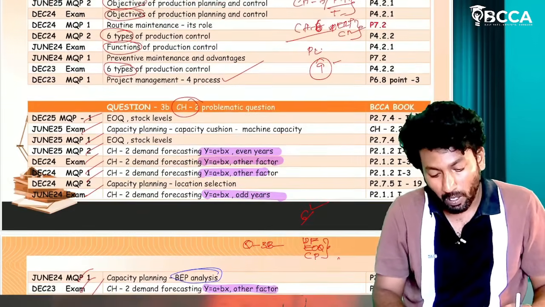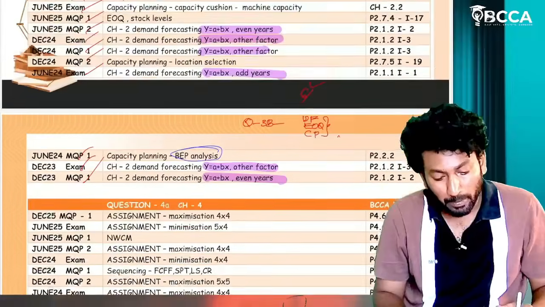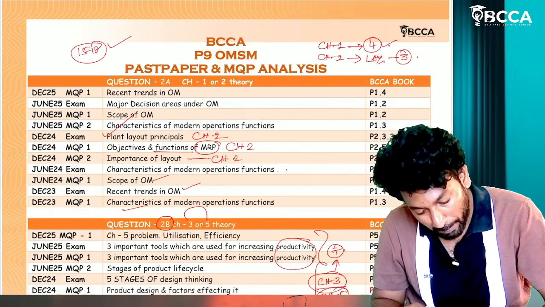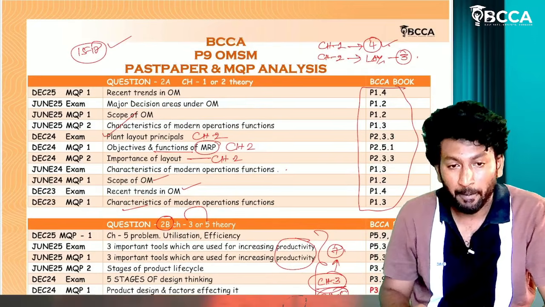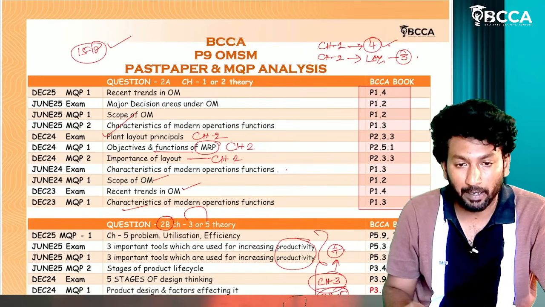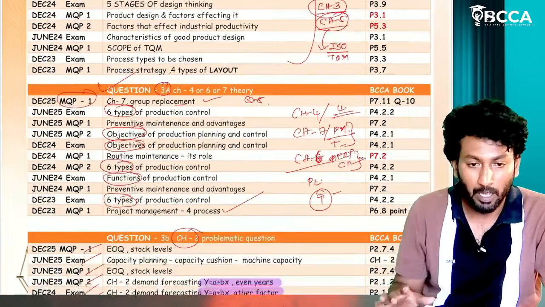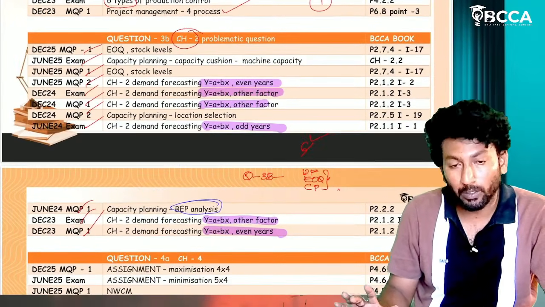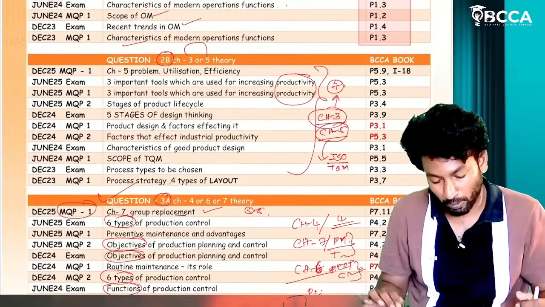Okay, so what are the problems we have to prepare for that? In our BCA material, in this analysis, I have given page numbers and problem numbers. For theoretical questions, from the theoretical part of our BCA material, I have given page numbers. For problematic questions, page number plus problem number also I have given. You can refer to those questions and practice them.